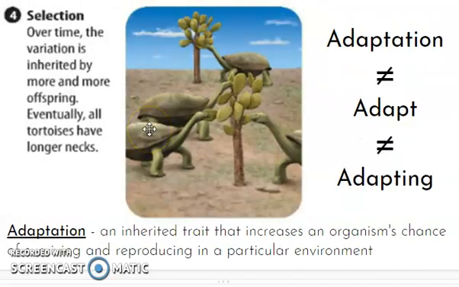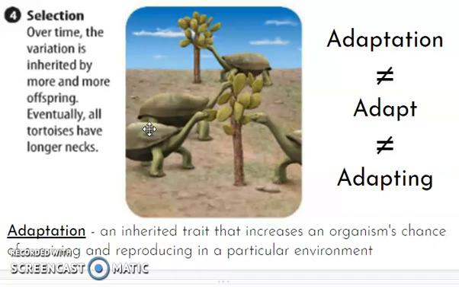Now, when we say organisms have been selected, nature is not going, ooh, I choose you and I choose you. It's just that the organisms that are best at finding food or have the ability to find shelter are also the organisms that are able to survive and reproduce. So organisms are selected when they have the traits that are best suited for their environment. And that happens randomly. So selection in nature is very random. It's the organisms that are able to survive. And we call that an adaptation.